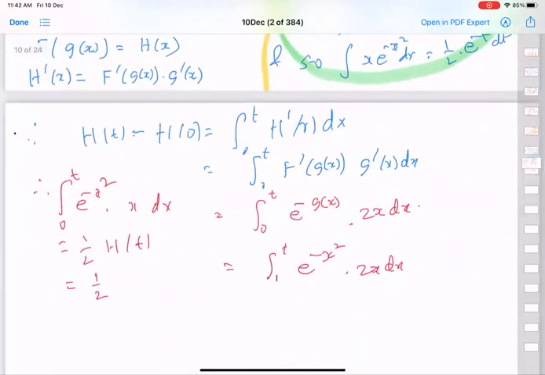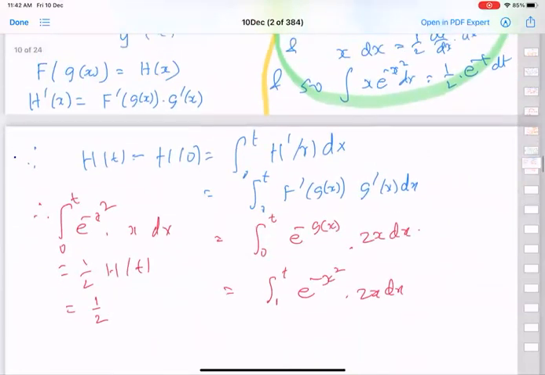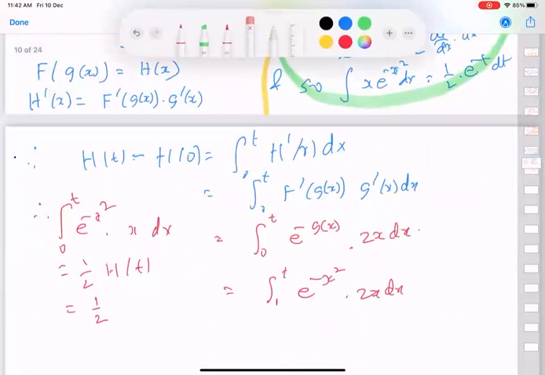So gx is x square and f of x square is equal to half 1 minus e power minus x square. That's the answer.